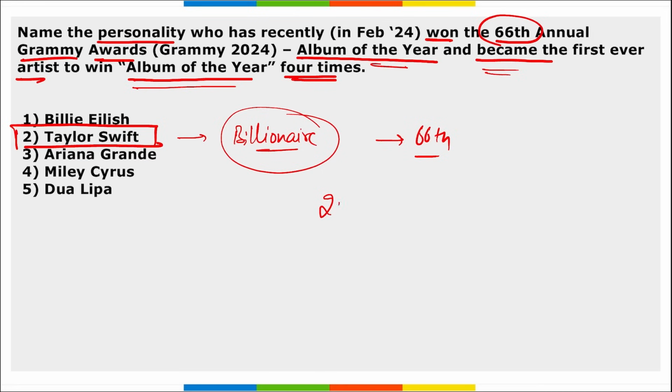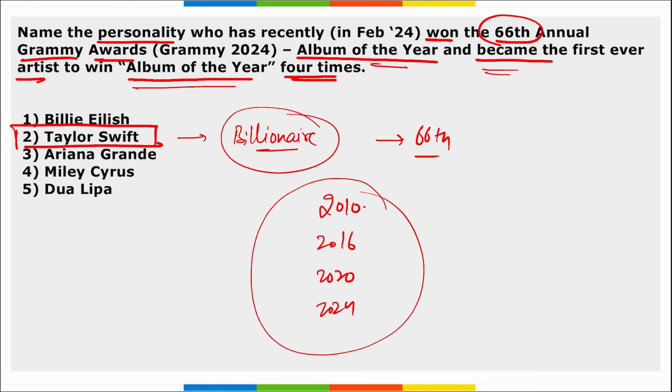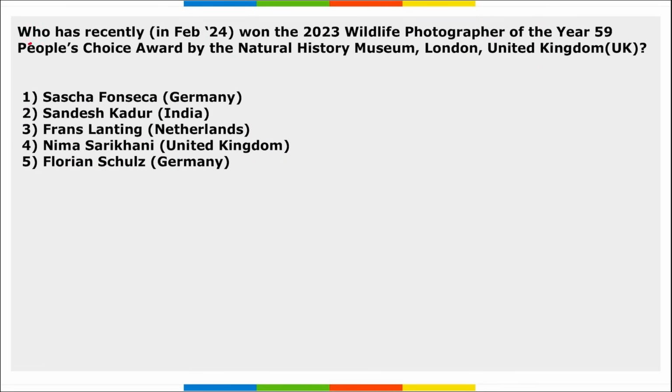She won this in 2010, then 2016, right? Then in 2020 and now again in 2024. So these are the 4 times in which Taylor Swift has won the Grammy Award, and this is for the 4th time. Next, who has recently won 2023 Wildlife Photographer of the Year 59 People's Choice Award by the Natural History Museum, London, UK?